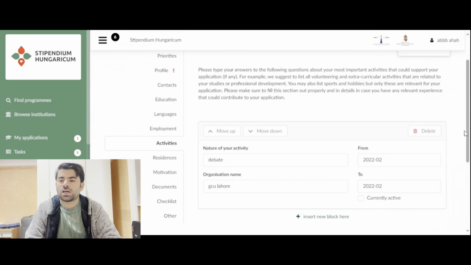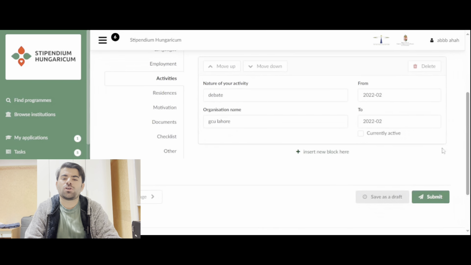Then I can just save it, and then it's a new block, and I can add all other activities as well. So you can also change the location. If you want this activity to be on top, then you can press up. And if you want this activity to be down, you can press down as well.